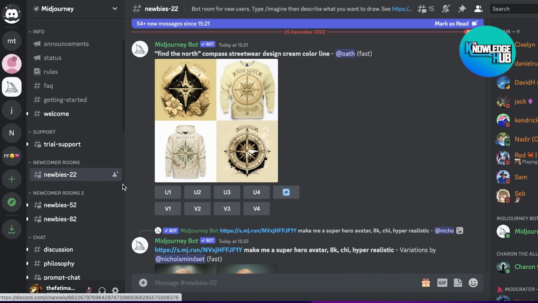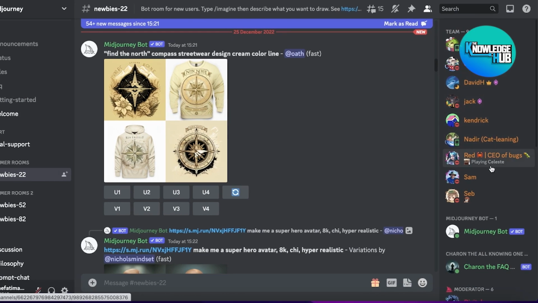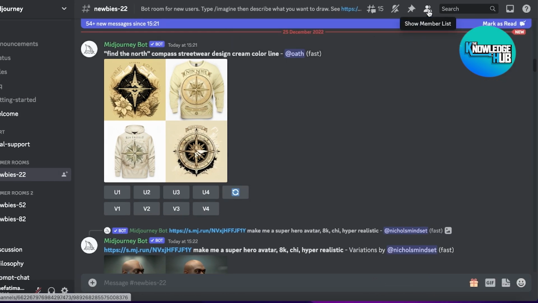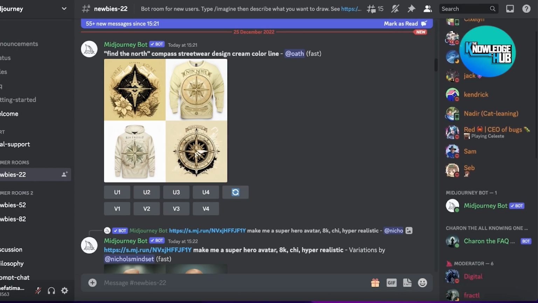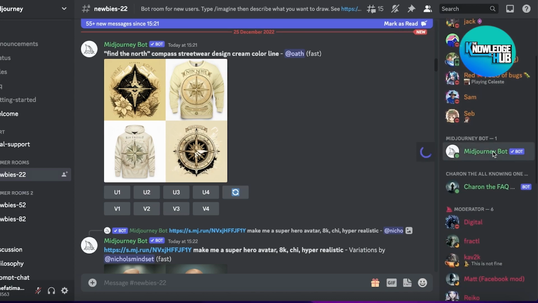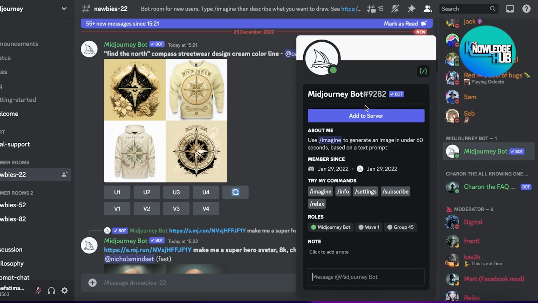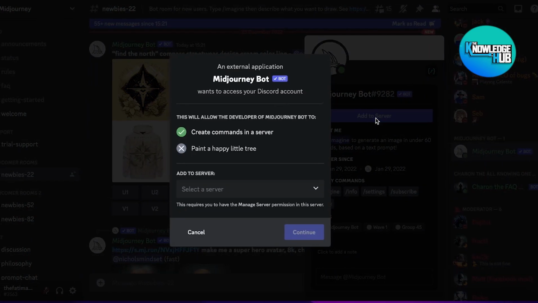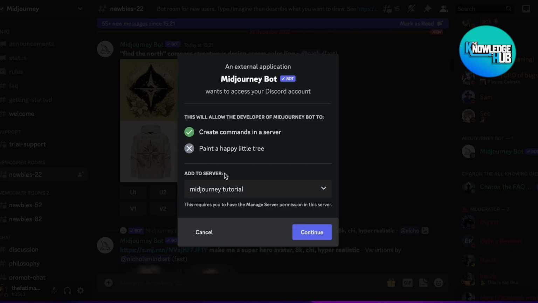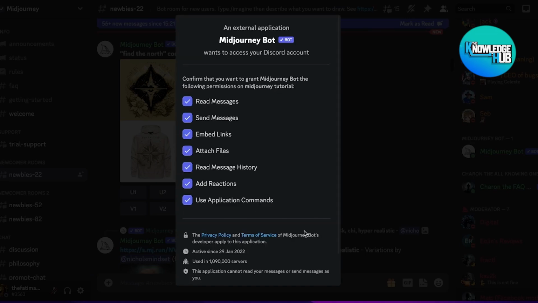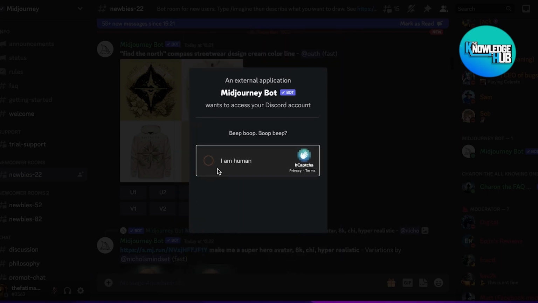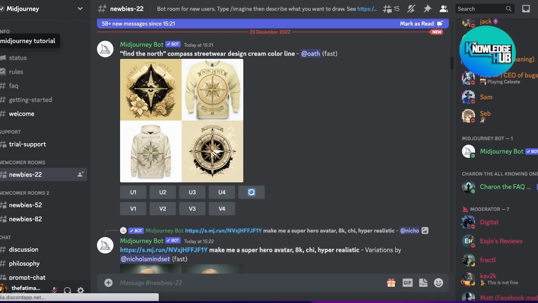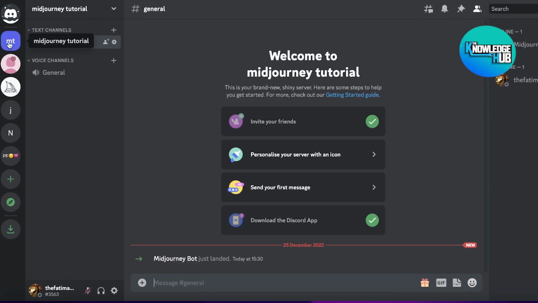You're going to click on the newbies room and you'll be able to see the members of the room. If you're not able to see the members of the room on the right side of your screen, you can simply click on the top right over here where it says show members list. And once you do that, you can click on Midjourney bot. And once you click on Midjourney bot, you're simply going to click on add to server. And then you're going to select the server. I'm going to add this to the Midjourney tutorial server that I just created, and I'm going to continue. Then I'm going to authorize this. Then I'm going to verify that I'm a human. And once you have done that, now I can go over to the Midjourney tutorial server.